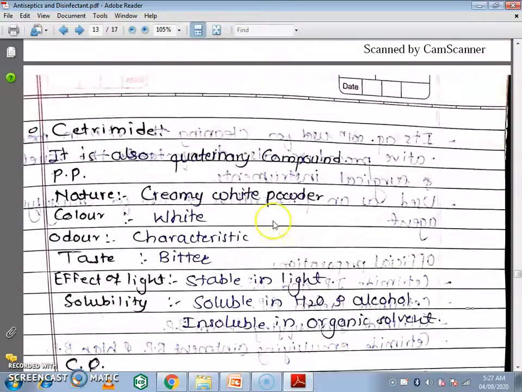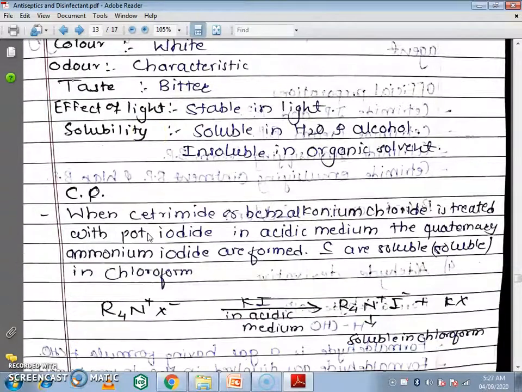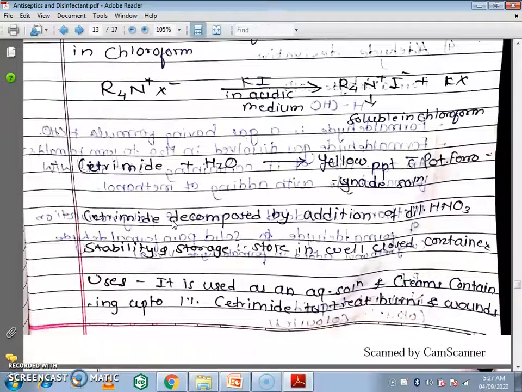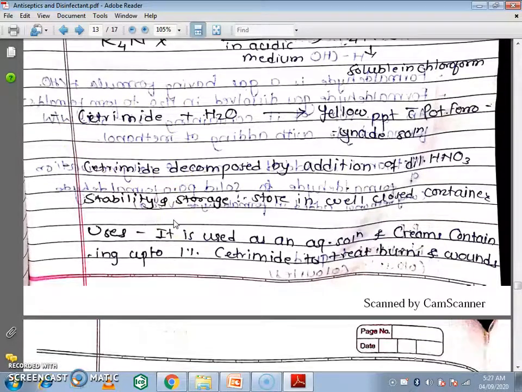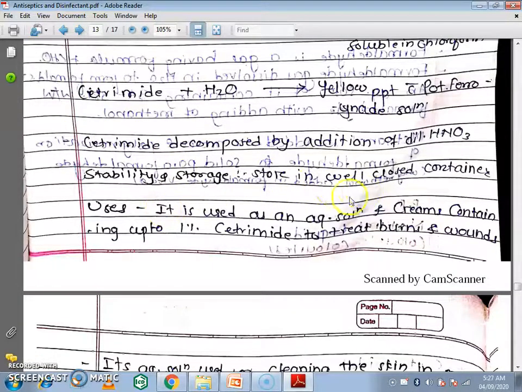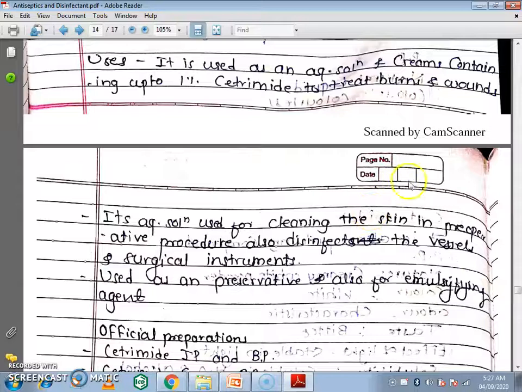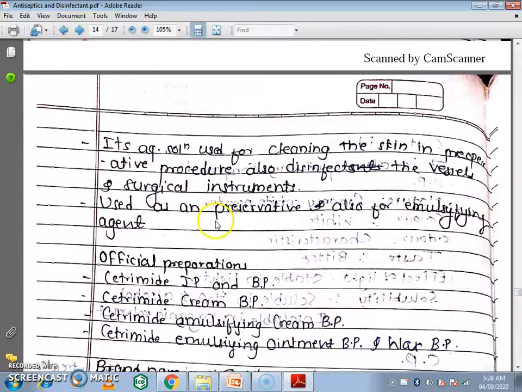No structure is given for cetrimide. It is only a quaternary compound. These are some physical properties, and these are the three chemical properties. It is stored in a well closed container. These are the uses: to treat burns and wounds in the form of creams and solution up to 1%, also cleaning the skin, disinfecting vessels and surgical instruments, and also used as a preservative and emulsifying agent.